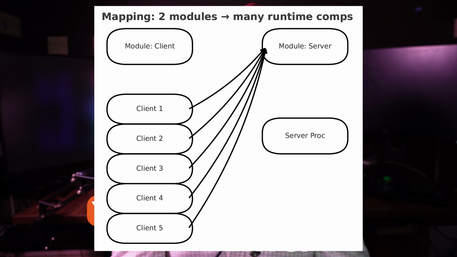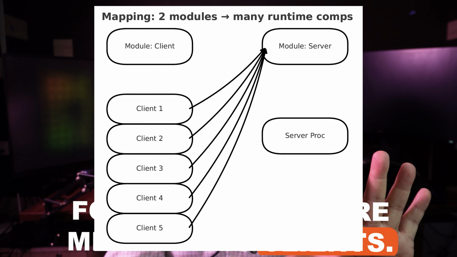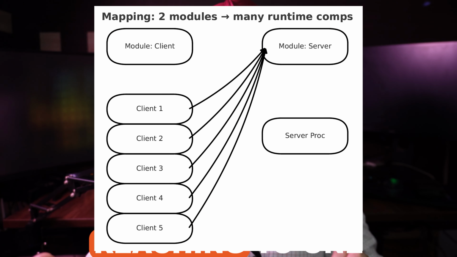For example, a simple two module decomposition, server and client, if you try to visualize it with a component connector structure, it will yield 11 runtime elements. For example, there might be 10 clients all reaching to one server. So in a decomposition structure, there are 2 units, but in a component connector structure, there are 11 units. So you will always use component and connector structures for analyzing bottlenecks, for network planning.